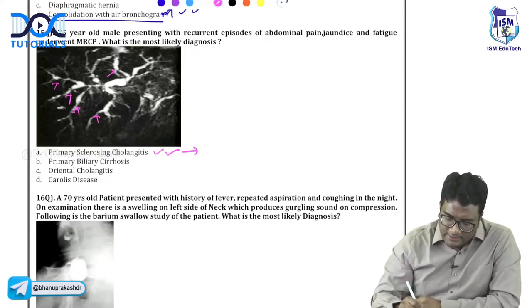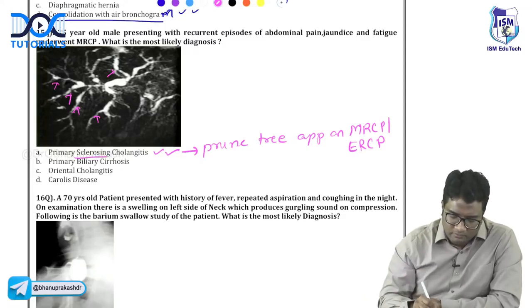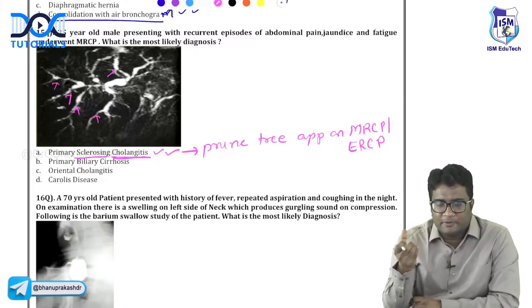What is this appearance called, guys? Pruned tree appearance. Pruned tree appearance on MRCP or ERCP. This is primary sclerosing cholangitis. Okay, so biliary tree involvement, stricture and dilatation of the biliary tree. So that is cholangitis.